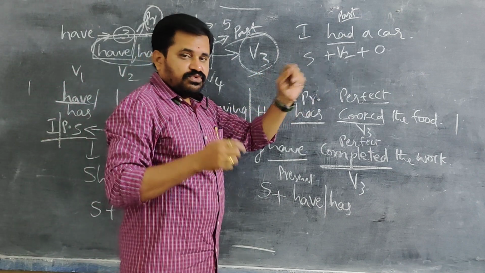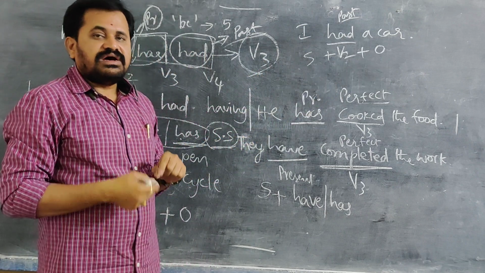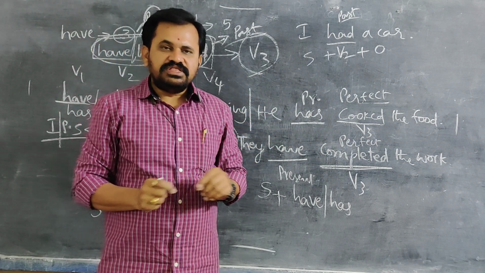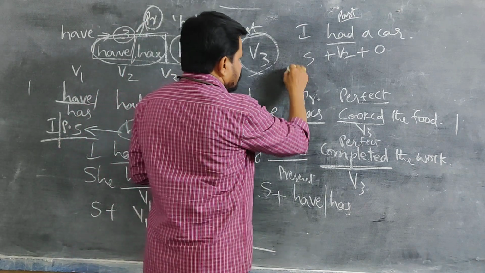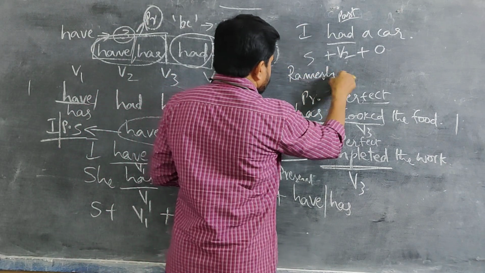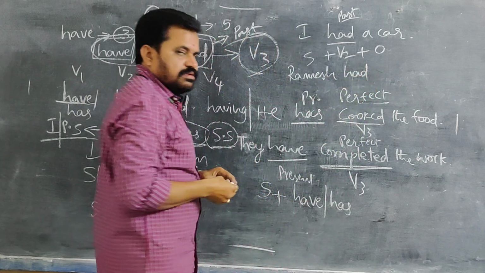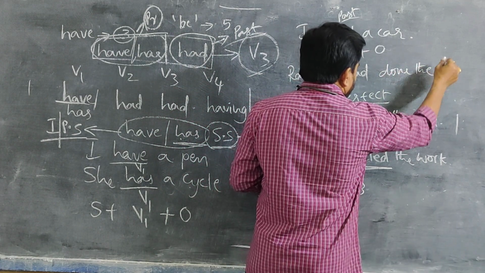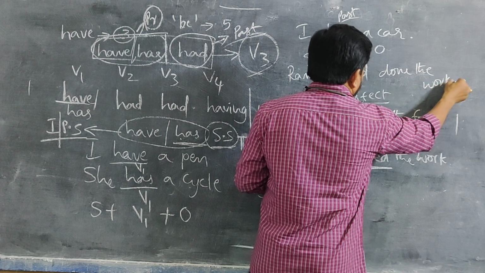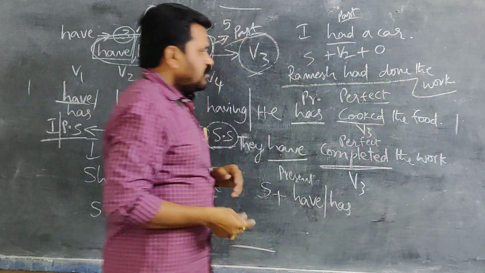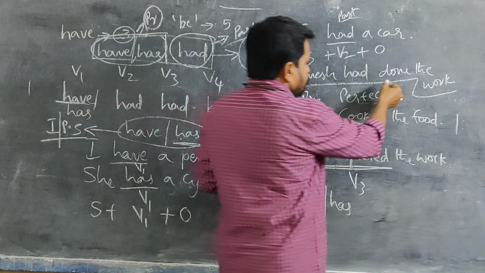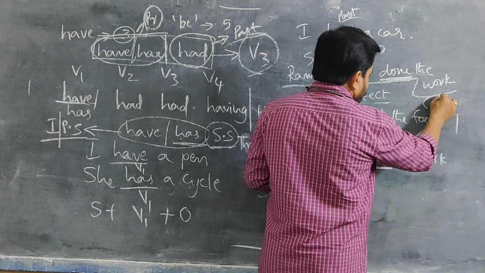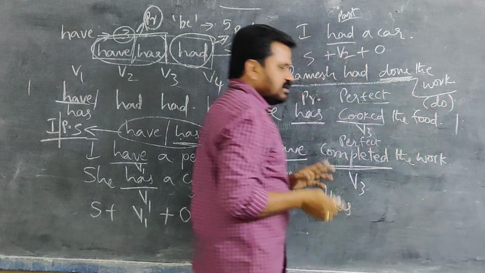But if you want to use any verb after had, by this rule you should compulsorily use only V3. Ramesh had done the work. There is a chance that a blank is given here, especially in the working place, and by giving in brackets the verb, the examiner gives only do.